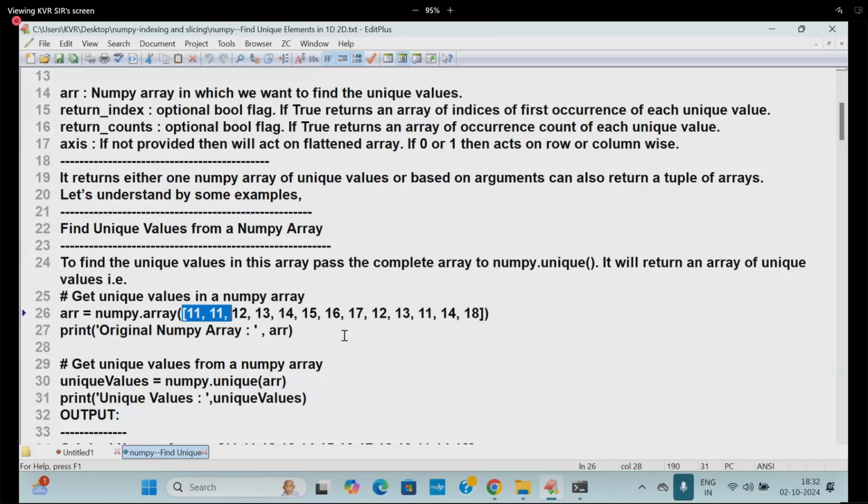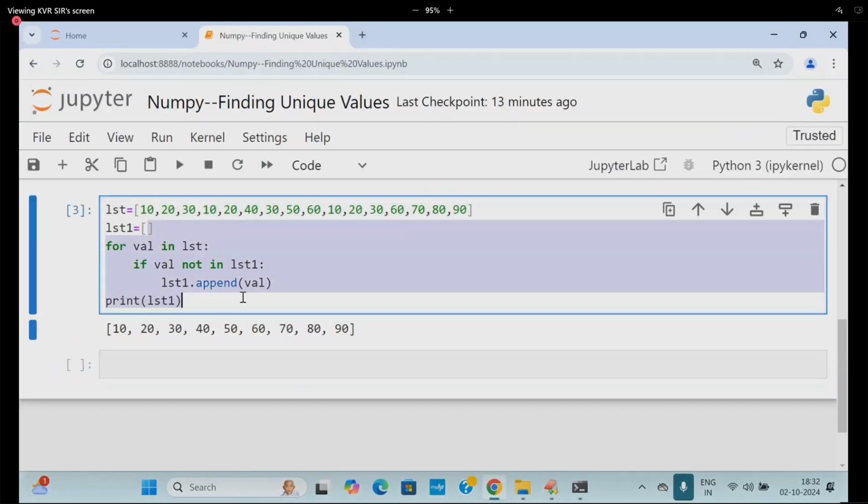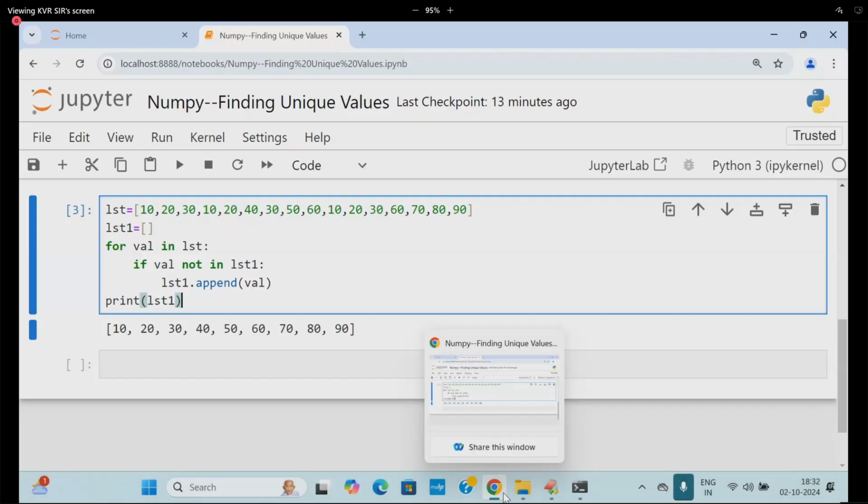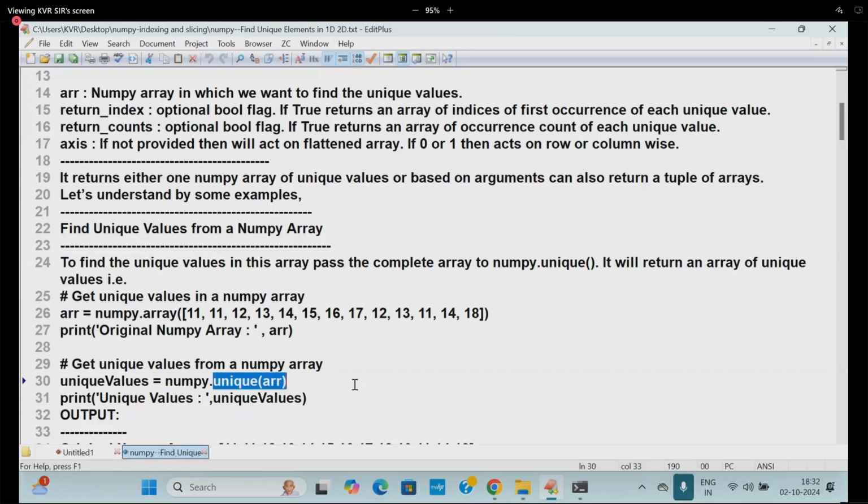All the duplicates are not going to come. What will be coming? Only one. It is just like the code written like this inside of unique. So understanding unique is dead easy, because I wrote the code for unique. Two-level students understand only the function, not the internal code of unique. Understanding the internal code of unique is intelligence, since we wrote almost everything in Python-level coding.